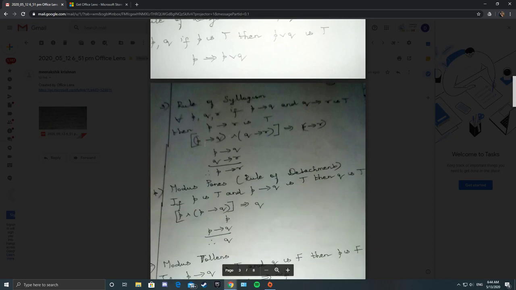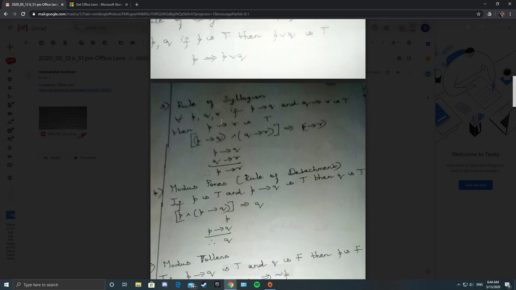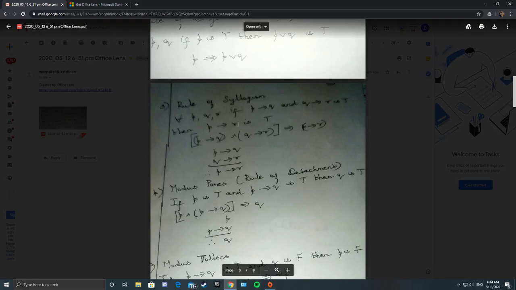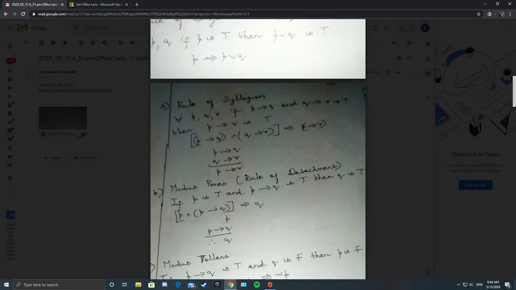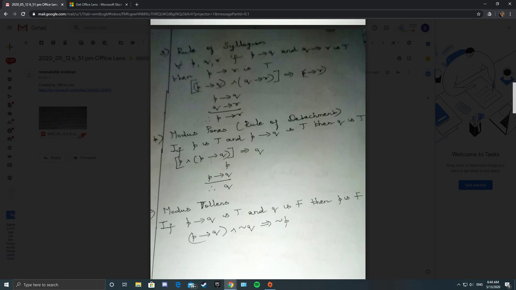Rule of syllogism: P conditional Q and Q conditional R implies P conditional R. The rule of syllogism is for three propositions: if you have conditionals PQ and QR true, then PR is also true. Then modus ponens: if P is true and P conditional Q is true, then Q is true. So P and P conditional Q implies Q.